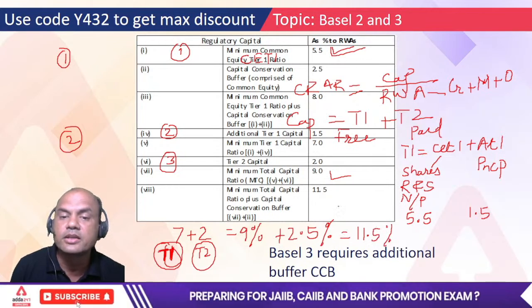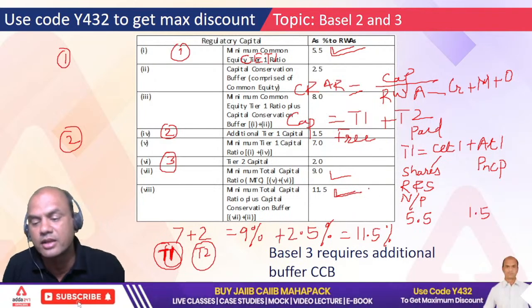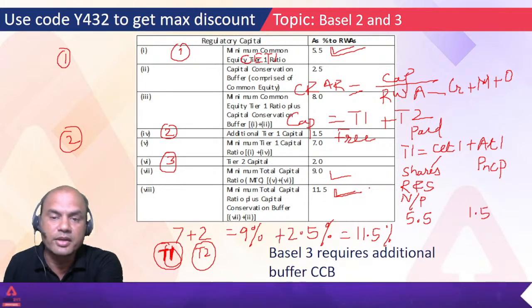11.5%. Got this point? So that's why this is my 11.5%. Understood everyone? Move on. Okay.